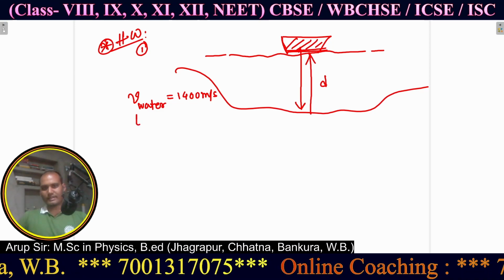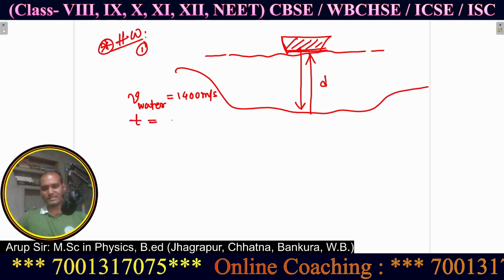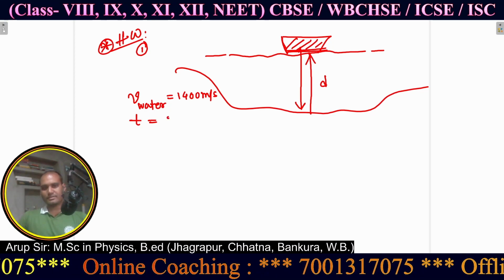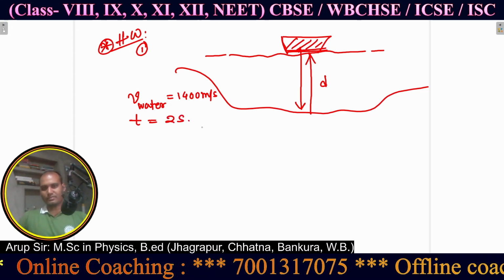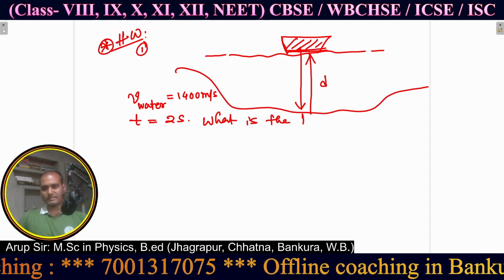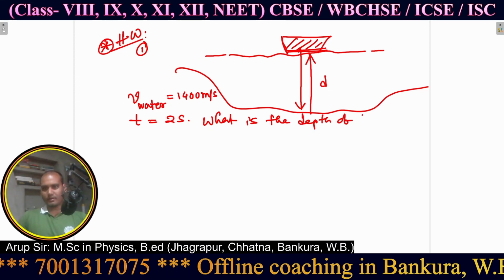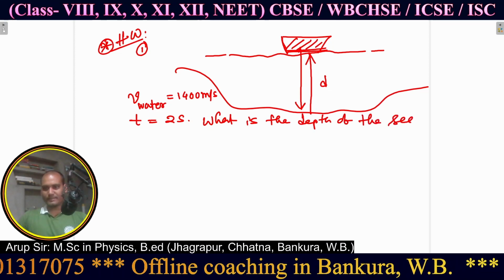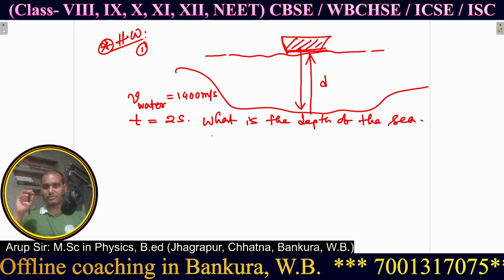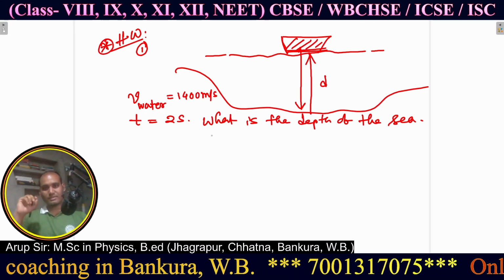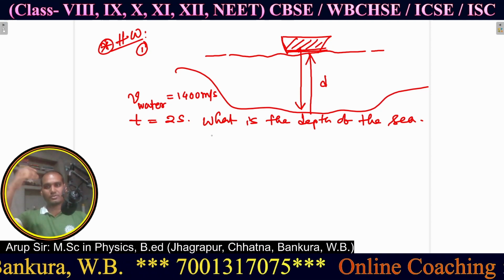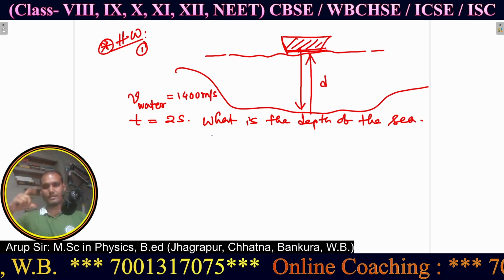And the time taken to hear the first echo, for the first echo, time is 2 seconds, let's suppose. Then what is the depth of the sea? So the sea depth we have to find out. V water is known, 1400 meter per second. Time is 2 seconds, because at first it is going then coming, so total 2d distance is traveled within 2 seconds.